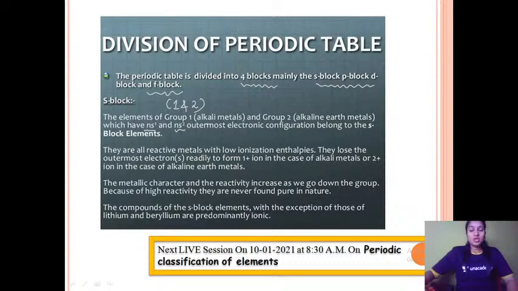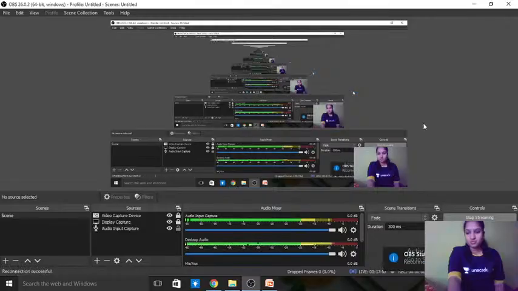So S block elements are those in which the last electron goes to the s orbital. Group 1 and group 2 are included in S block elements. Group 1 elements are called alkali metals and their general electronic configuration is ns1, whereas group 2 are called alkaline earth metals and their general electronic configuration is ns2.